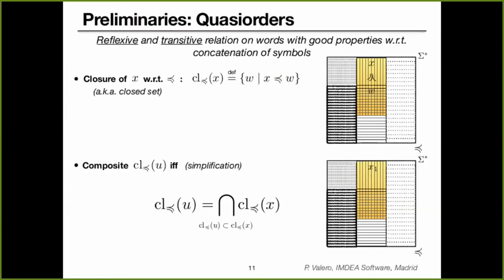Also, we define the notion of composite closed sets, a notion that I introduced before. Now, what you can see here is not the formal definition of a composite closed set. The formal definition involves looking at the quotient generated by the word U. But this is a simplification that helps us to understand what's going on and to visualize the meaning of composite closed sets. The idea is that a composite closed set can be described using other closed sets. For instance, the closed set for U is the intersection of two other closed sets. In this case, the closed set for X1, which you can see here in yellow, intersects with the closed set for X2 and generates the closed set for U. Therefore, the closure for U is composite. When a closed set is not composite, we say that it is prime.